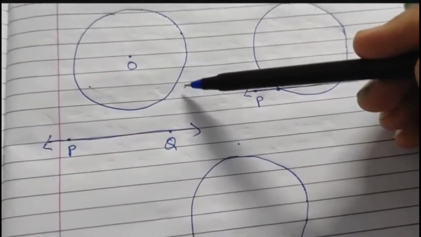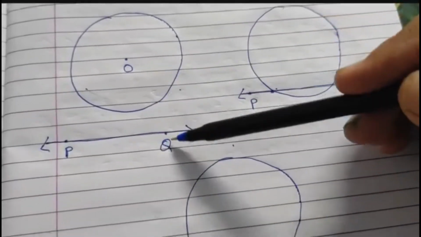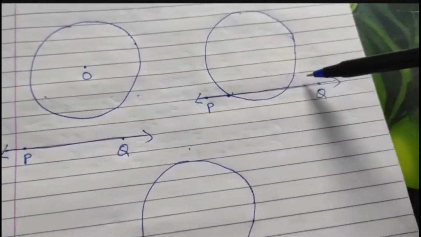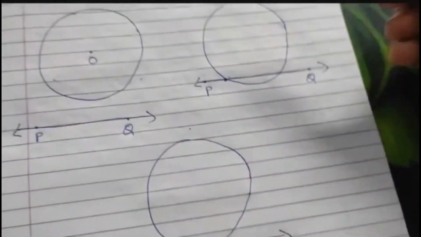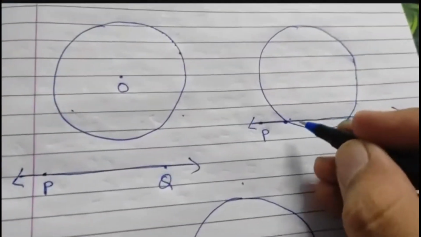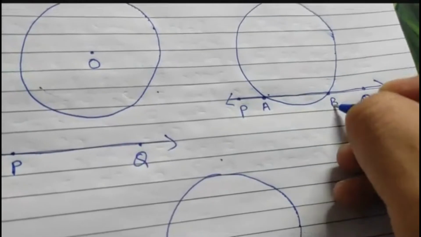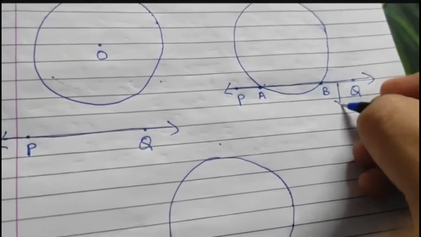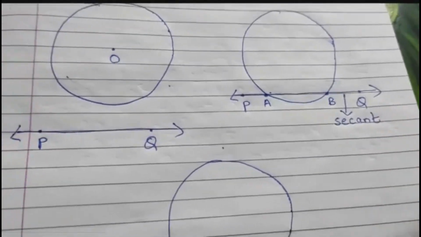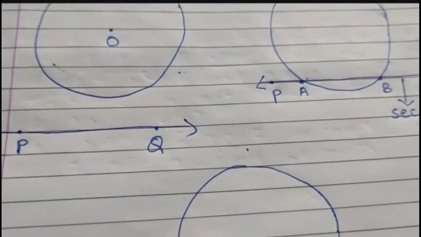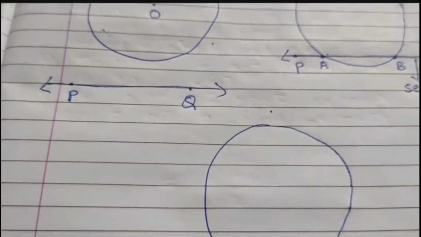The first possibility is that the line does not touch the circle, and if it intersects, then it may touch at 2 points or 1 point. If it touches the circle at 2 points, say for example A and B, then such a line is called a secant. So a secant means a line which belongs to the plane of the circle and which intersects the circle at